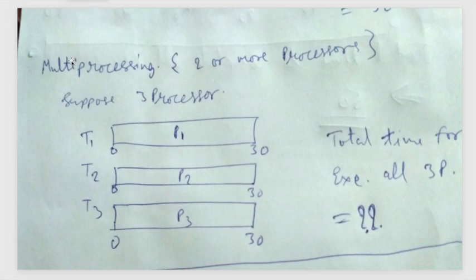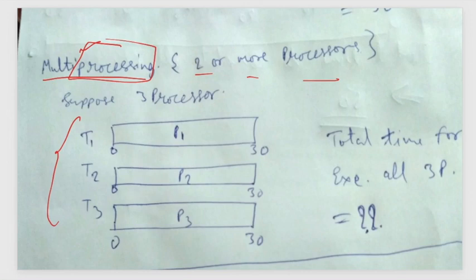Multiprocessing means here more than one processor will be available for the processes to be executed. Got it? In this scenario we can have parallel processing also, because we have multiple processors.